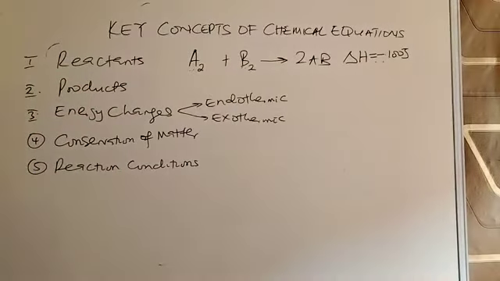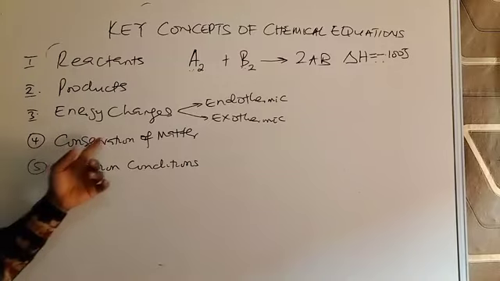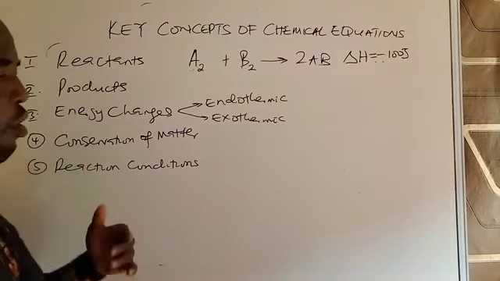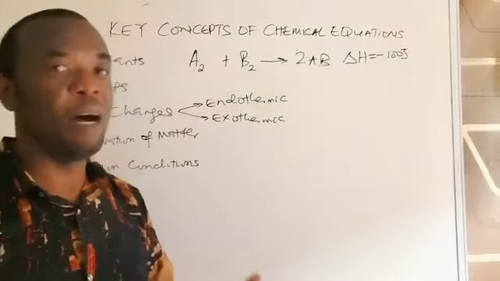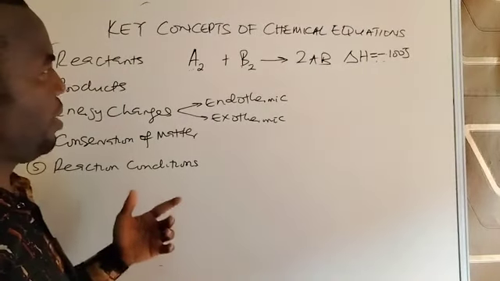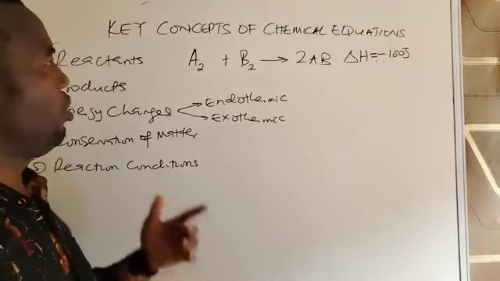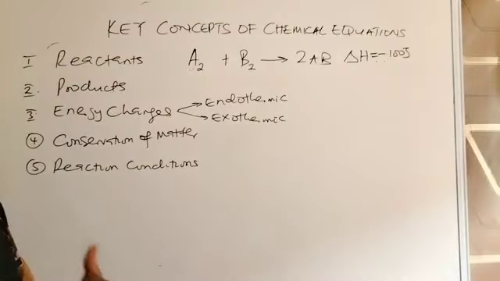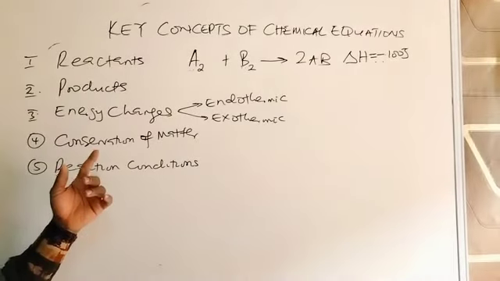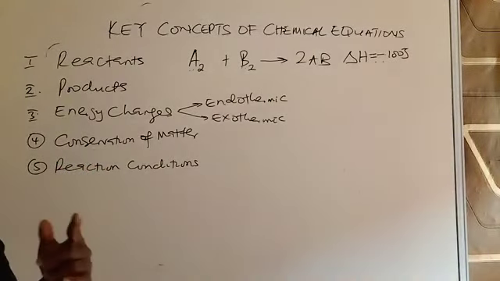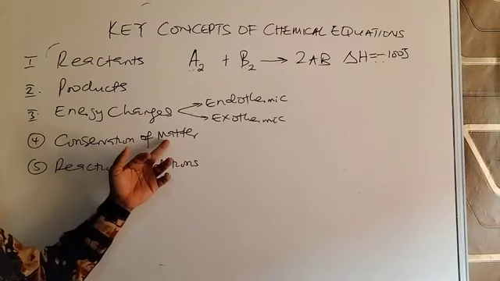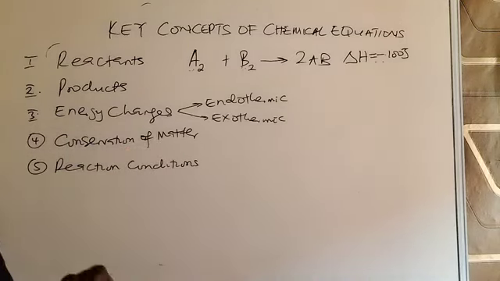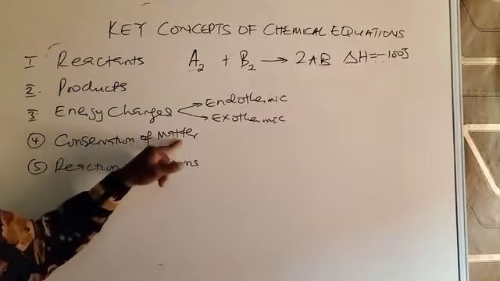So another key concept of chemical reaction is conservation of matter. All balanced chemical equations obey the law of conservation of matter or mass, which states that matter is neither created nor destroyed in the chemical reaction, but can be changed from one form to the other. I repeat, matter is neither created nor destroyed during a chemical reaction, but can be changed from one form to the other. So all balanced equations obey the law of conservation of matter.